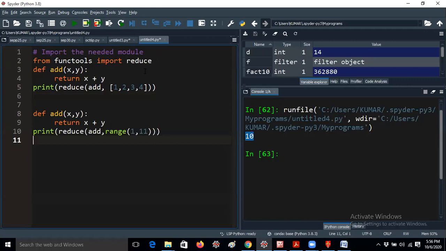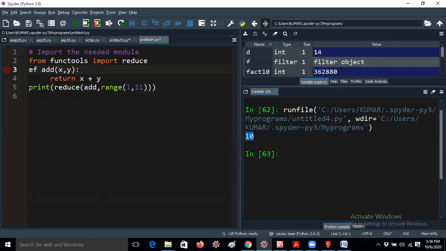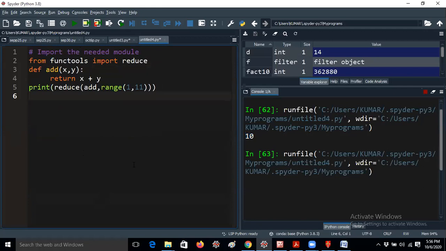The same program we have imported, using add with range of 1 comma 11, and x plus y I'm giving. I am removing this code anyway. Now I'm running the program. Just now you told me 1 to 10 addition is 55, and the answer is 55. So it can be used in this way.